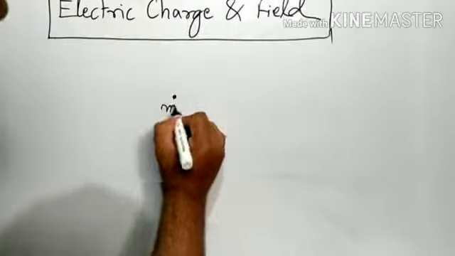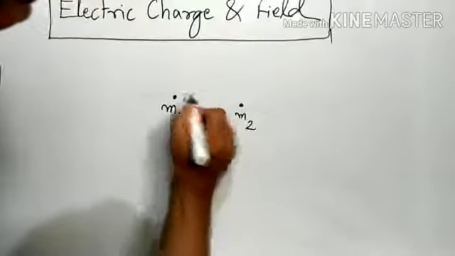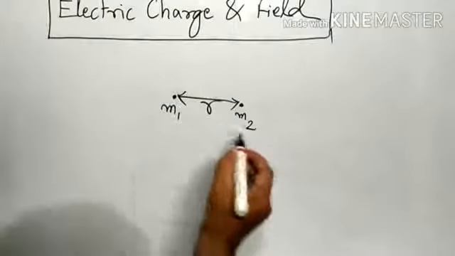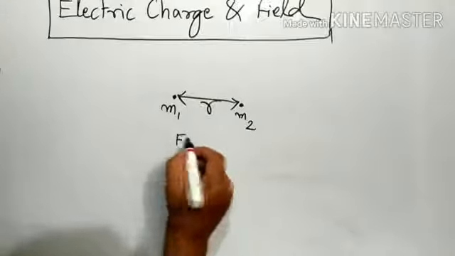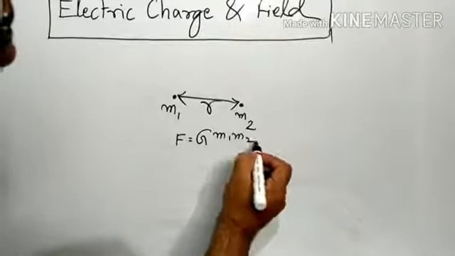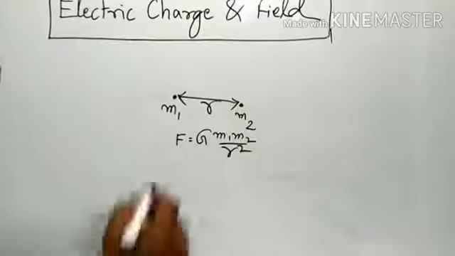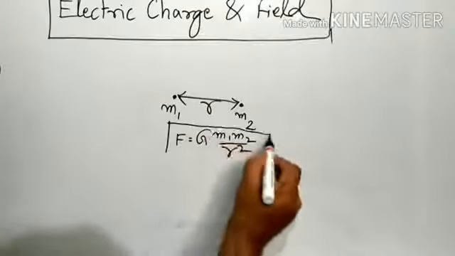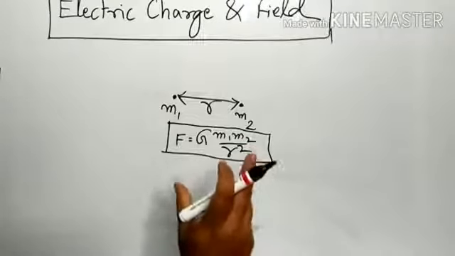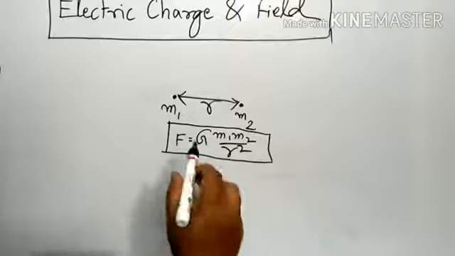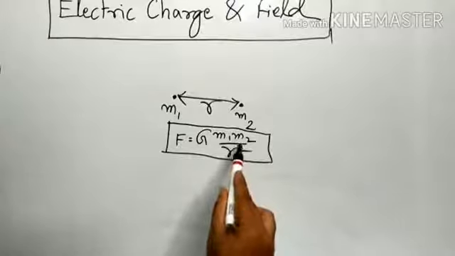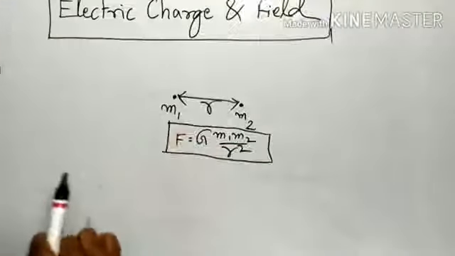If two masses m1 and m2 are separated by distance r, then the force of attraction between them is equal to G m1 m2 by r square. What Newton said is, the force of attraction between any two masses separated by a certain distance is directly proportional to the product of the masses and inversely proportional to the square of the distance between them.